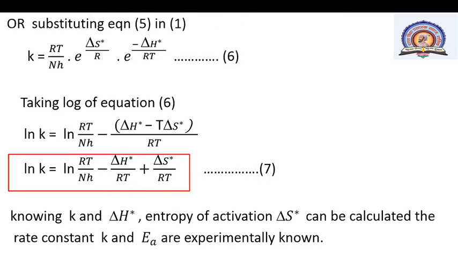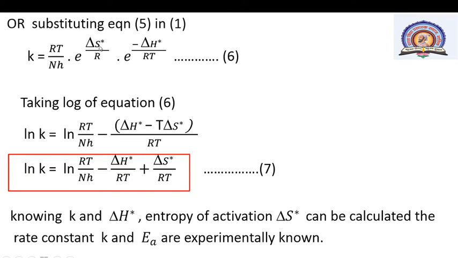Substituting equation 5 in the above equation number 1, k is equal to RT upon NH into K star. Substituting the value of K star here, k is equal to RT divided by NH into e raised to delta S star upon R into e raised to minus delta H star upon RT.